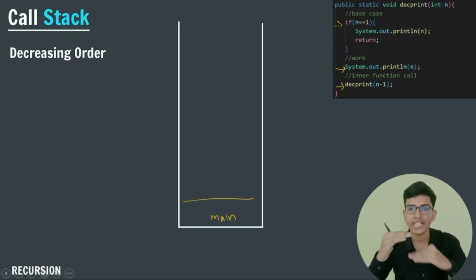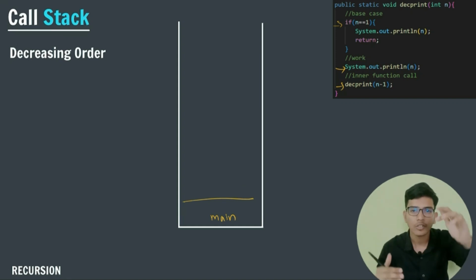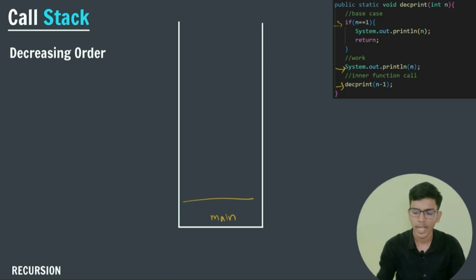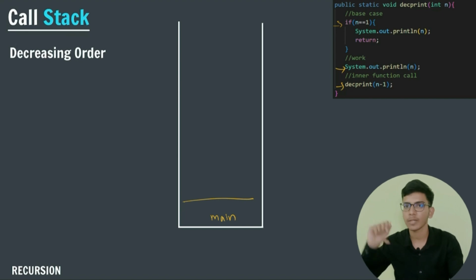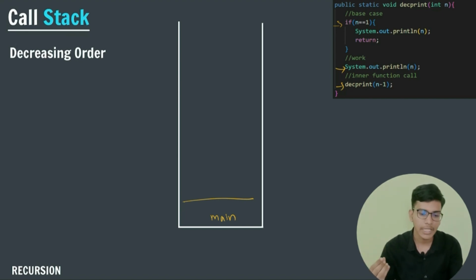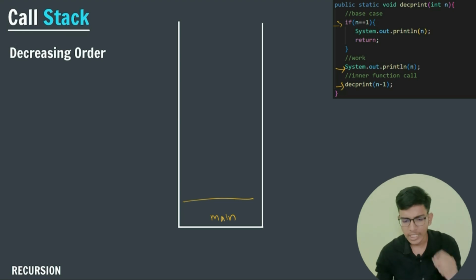Function calling takes place in the form of a stack. You can see a stack in everyday life. Here we have a pile of books. Putting books on top of each other, that is a stack of books. Some people play games where they put stones on top of each other. That is a stack of stones. Similarly, function calling takes place in the form of a stack. So initially the control is in the main program, right?